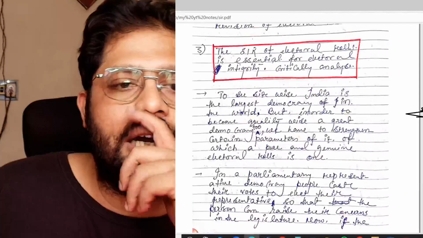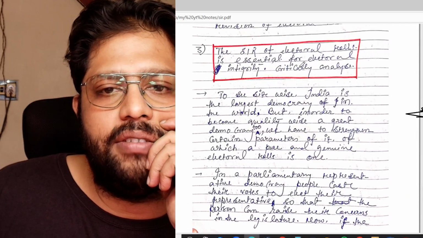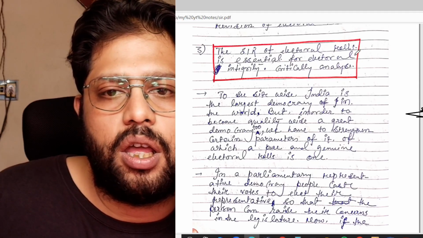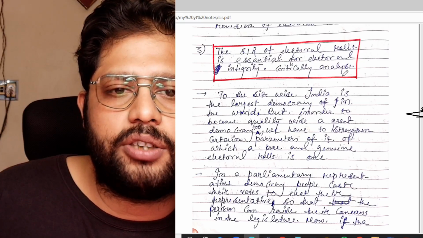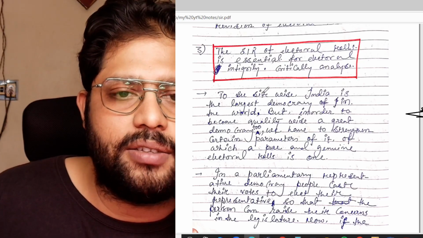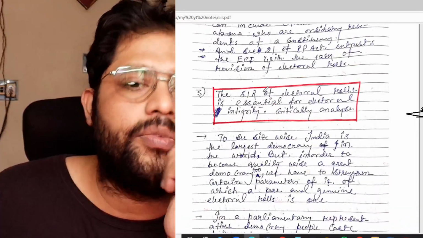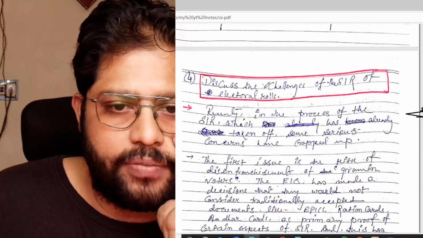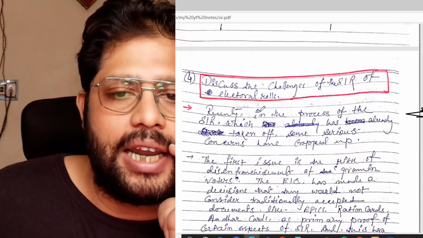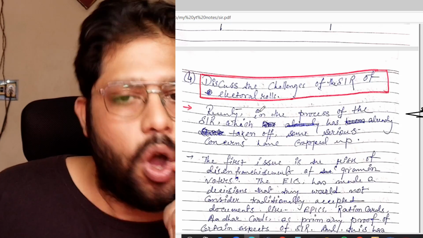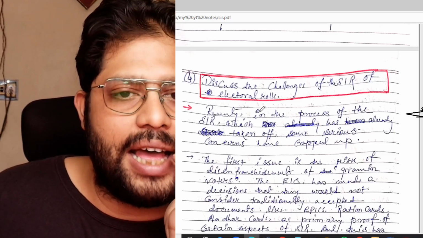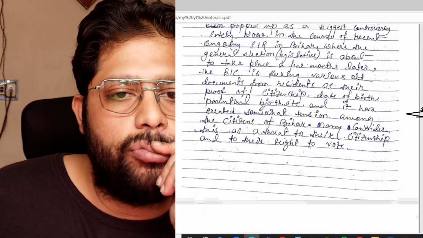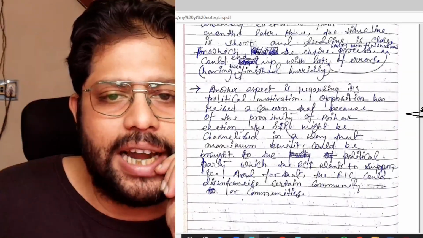And the third one is that the SIR of electoral rolls is essential for electoral integrity, so I have written here a question to be critically analyzed. That means the benefits, or why it is important, that is also important to be discussed. The fourth one is the challenges of the SIR, the challenges SIR has put. These are also important.